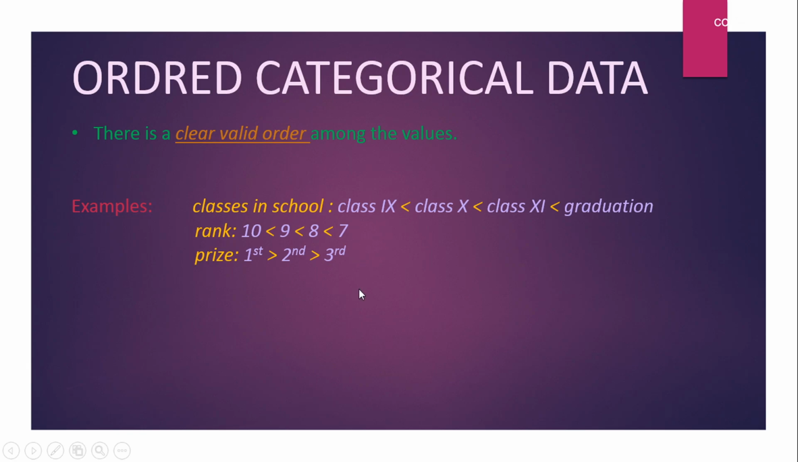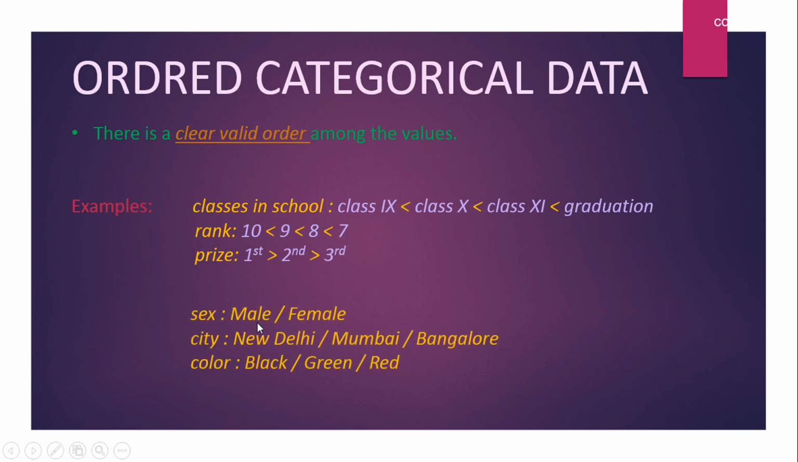Let's take some other examples also. Like here, these are also categorical data, but there is no valid order. Like male, you cannot say male has higher priority than female or female has higher priority than male. Same goes for cities. You cannot say Mumbai has higher priority than New Delhi or Bangalore. Same goes for color. So there is no clear valid order. So if there is a valid order among values, that is known as ordered categorical data.